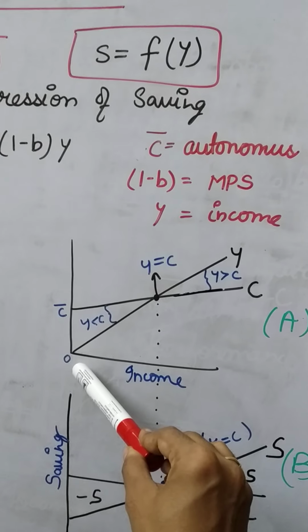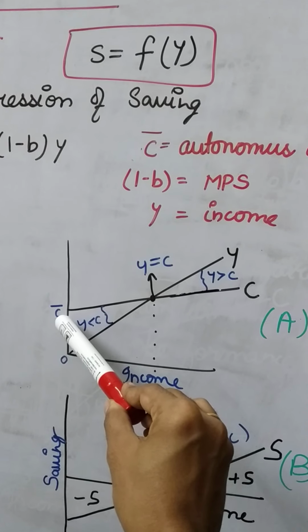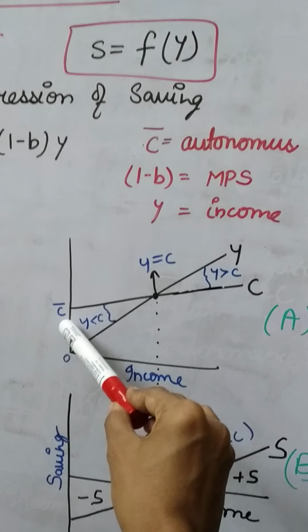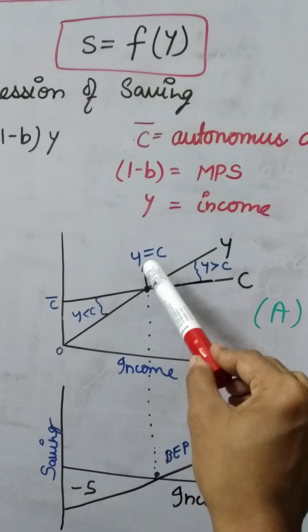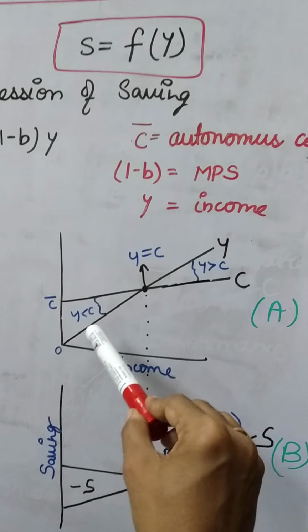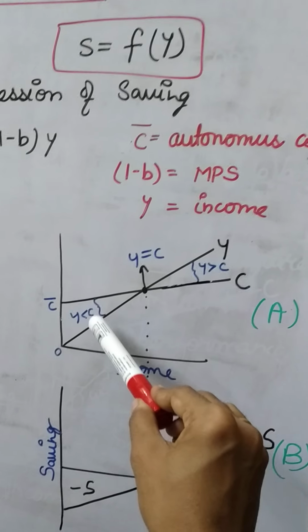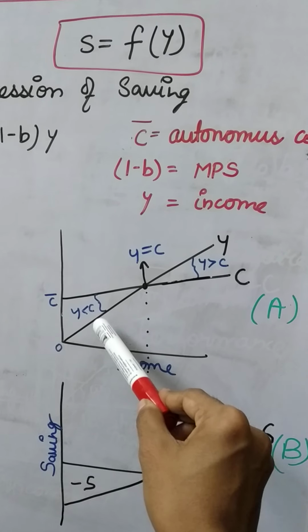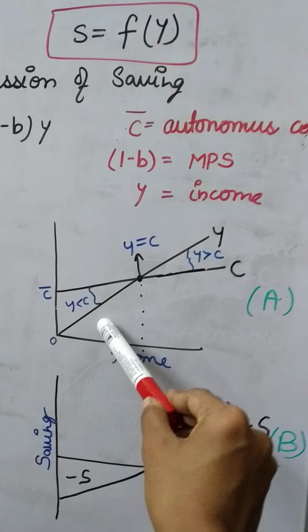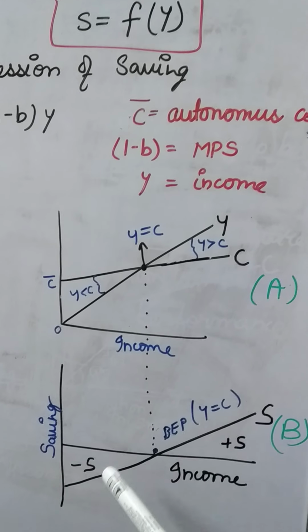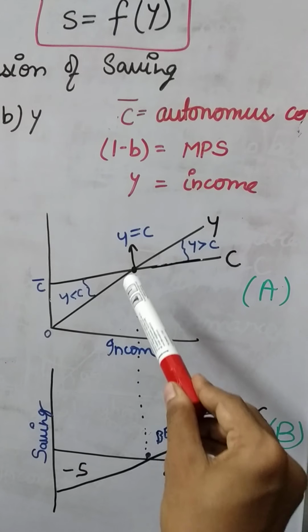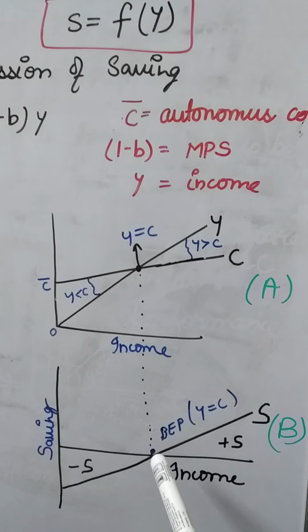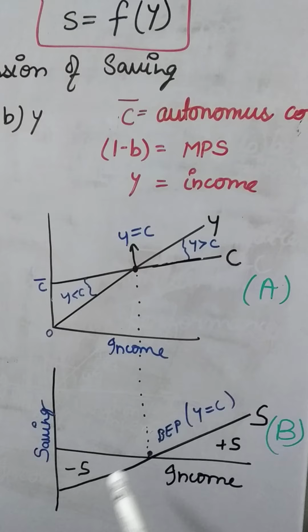We know when the income is 0, some level of consumption is there. That type of consumption is known as the autonomous consumption. Till the break even point here, when Y equals C, before that point income is less as compared to the consumption. Obviously when your income is less, you are consuming more, so there is no sense that we will save some money. At that time savings are negative. That means before the break even point, your savings should be negative.